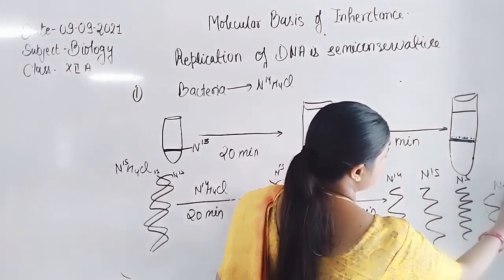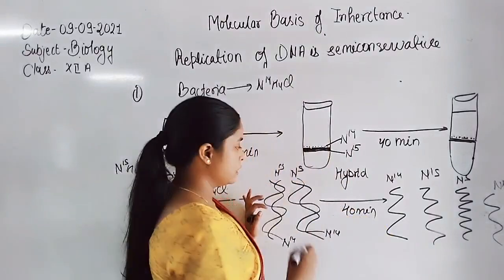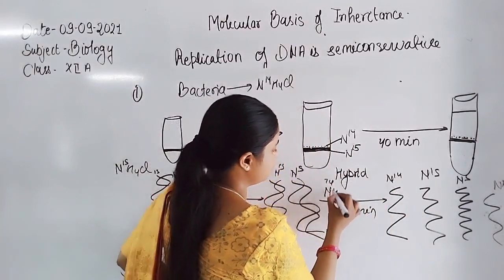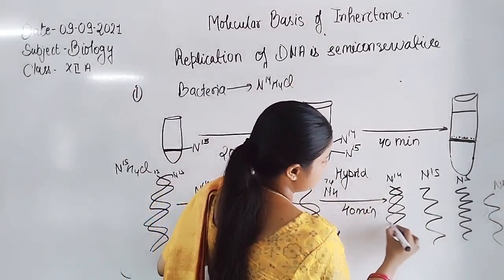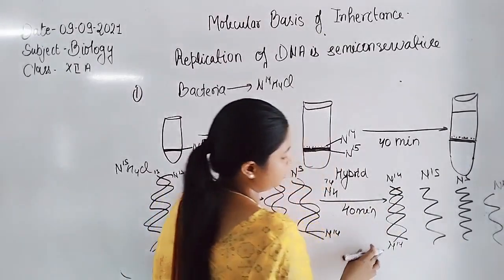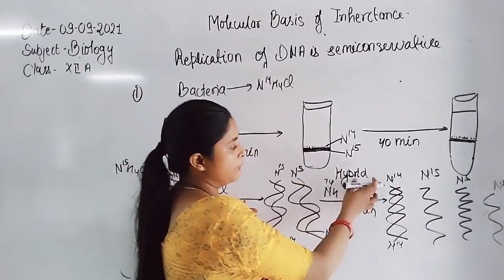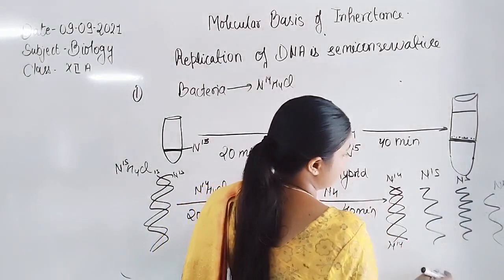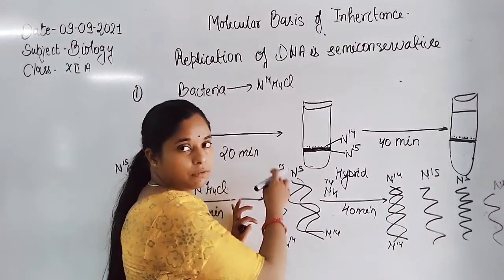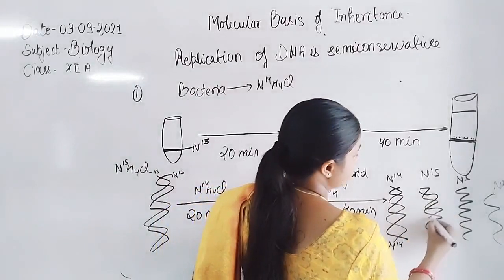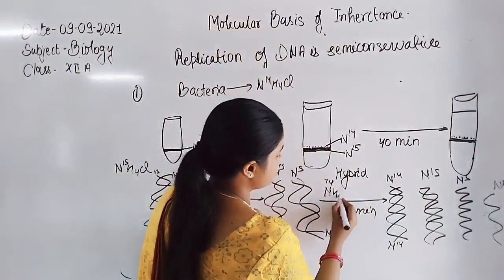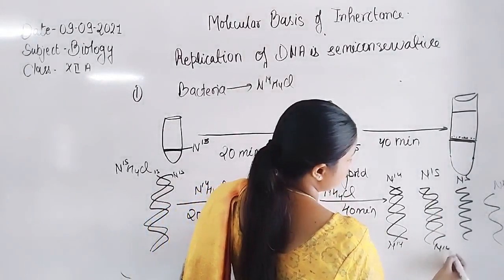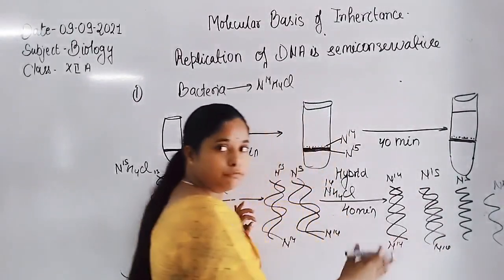During the synthesis of DNA, they again use the N14 nitrogen medium, so synthesis always occurs with N14. The second strand is N14, and the parental strand is also N14. Here is the N15 parental strand, and when the new strand is synthesized using N14 medium, because only N14 is present, this represents the hybrid of N14 and N15.